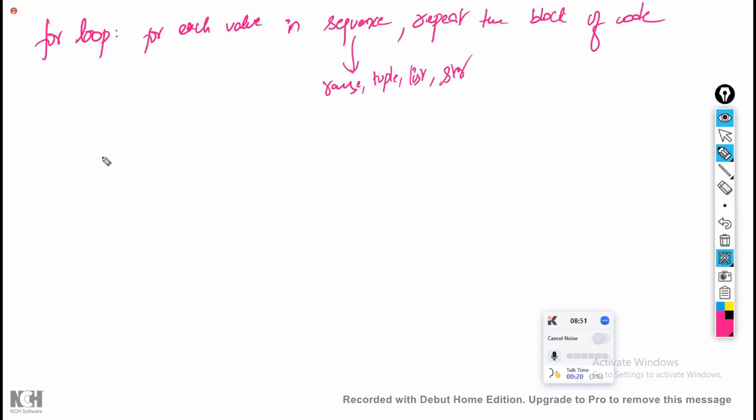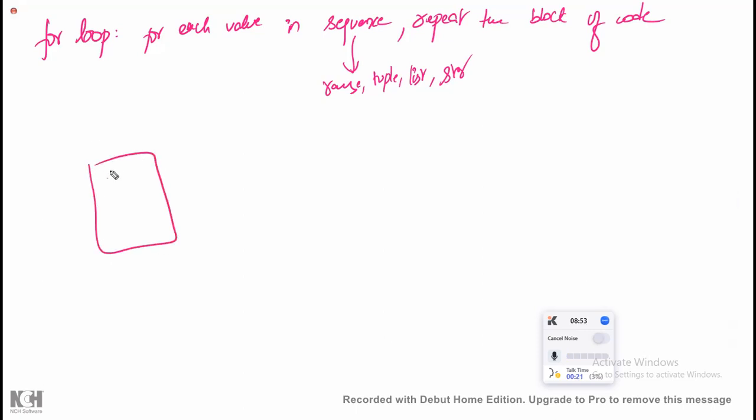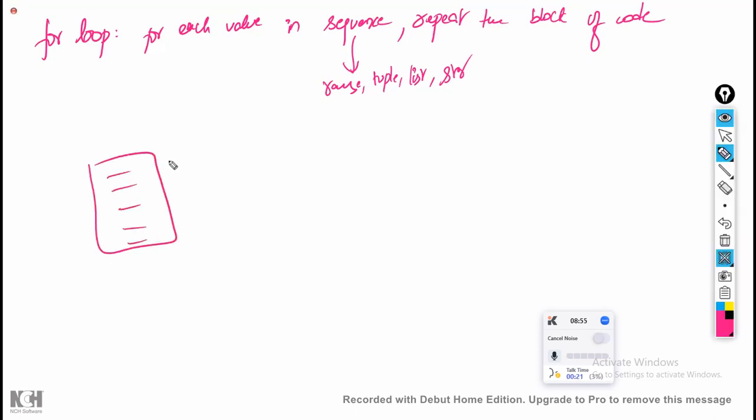So what is it going to do? There will be a block of code, which is nothing but a set of certain lines of code. If the condition is satisfied, everything will be executed. If the condition is not satisfied, everything will not be executed. That is called a block of code: it either works at a time or doesn't work at a time.